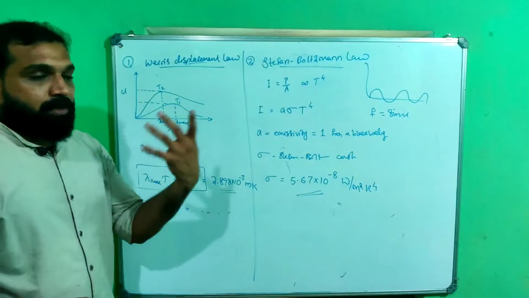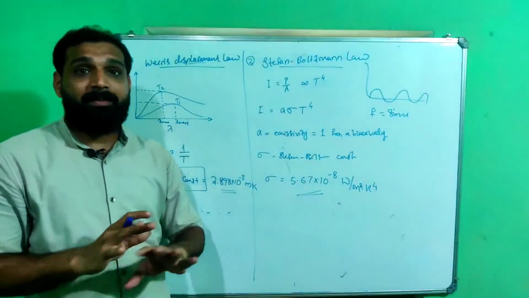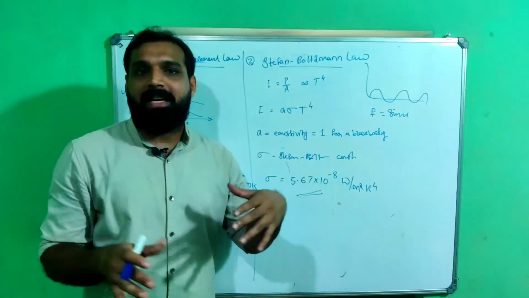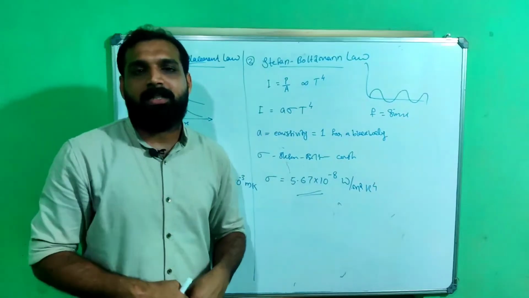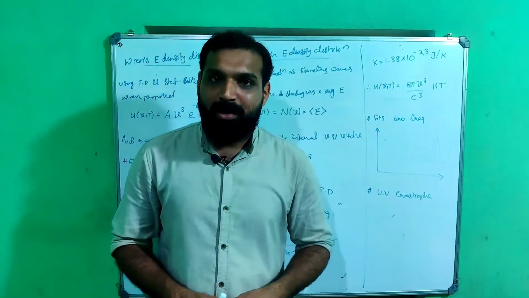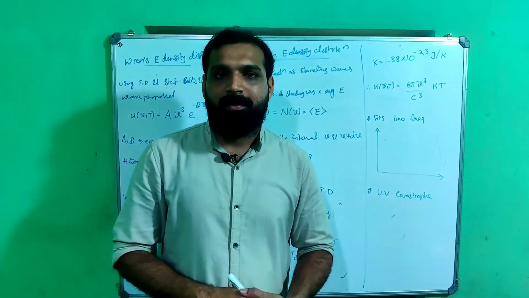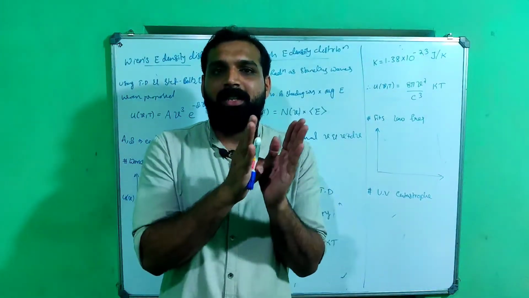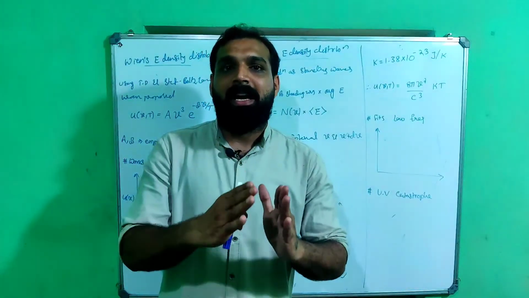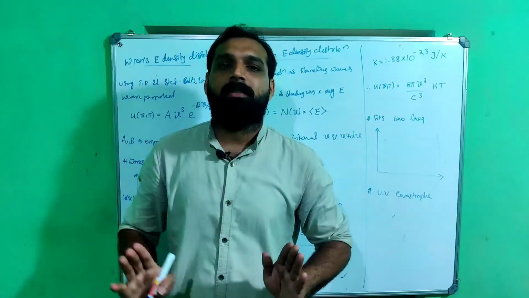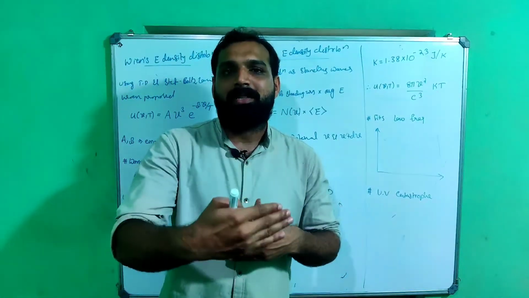First of all, two scientists came to explain that, and both were based on classical physics, and both were a failure. Later on, Planck explained that. We'll be discussing that now. First we have to study how they tried to explain blackbody radiation. We have to obtain the curve between energy density and frequency, and an equation to explain that curve. That is our aim.